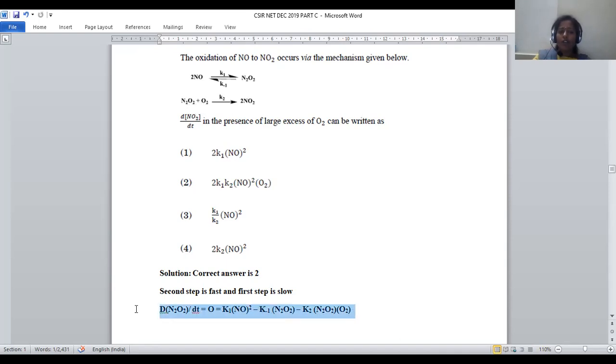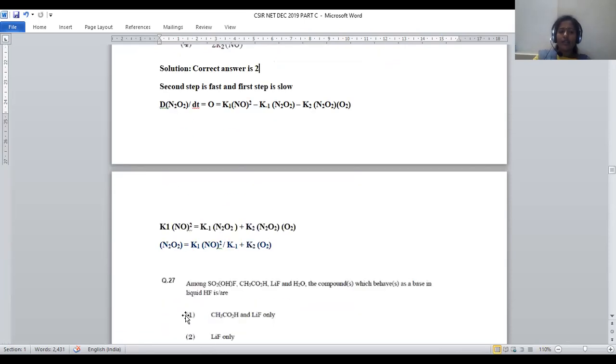This is d[N2O2]/dt, because N2O2 is present in both the equations. So this will be the formula given for the differential of N2O2, right?